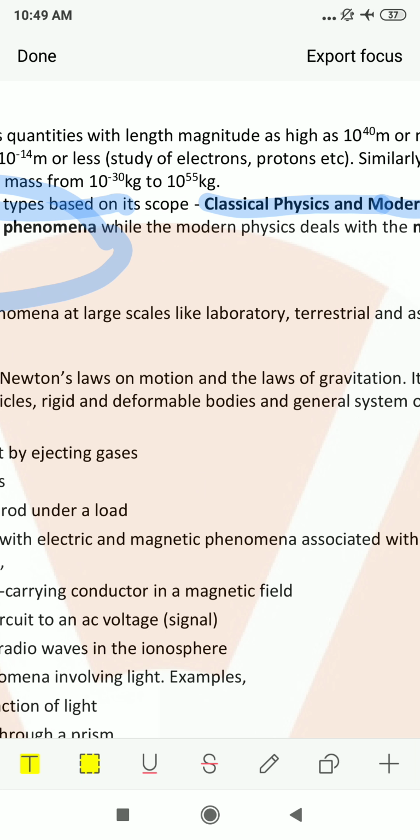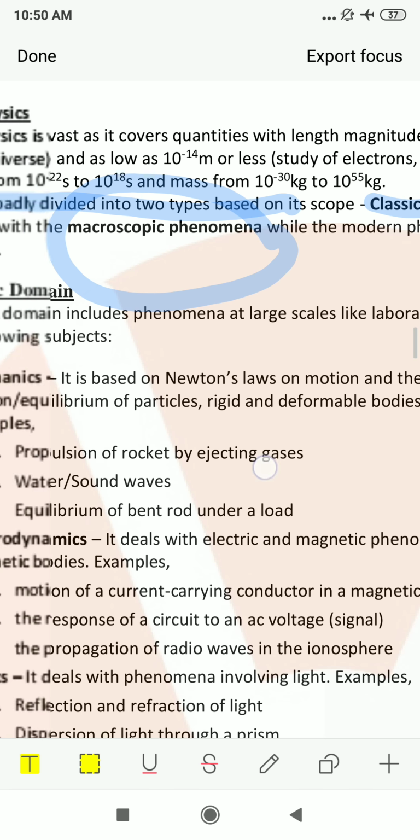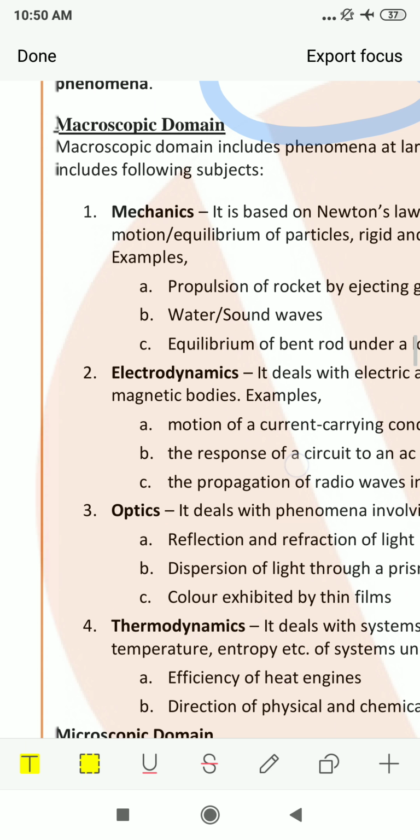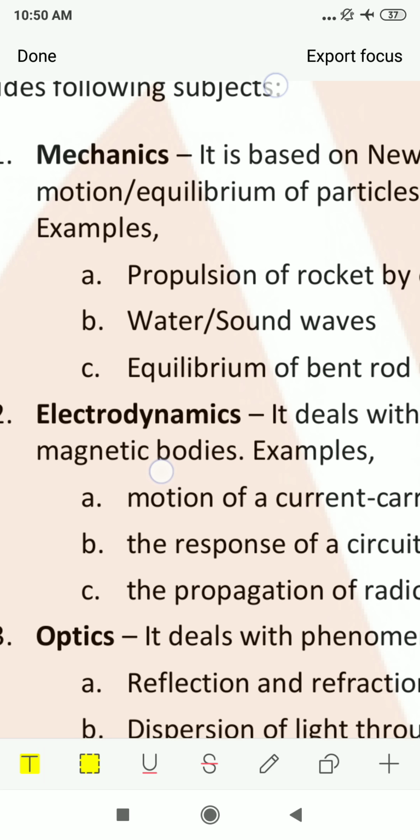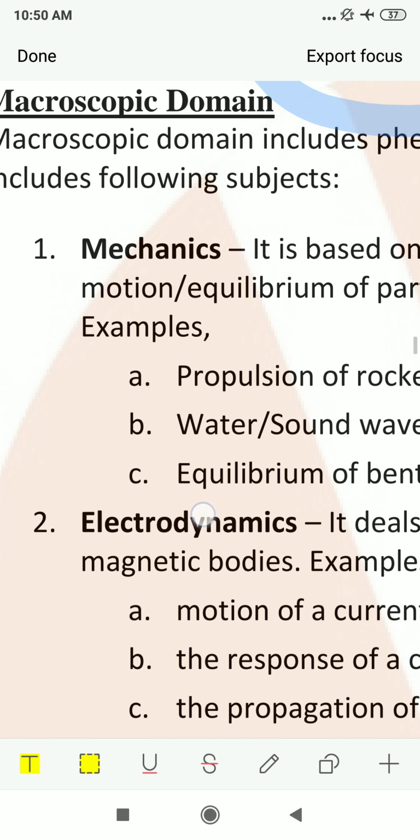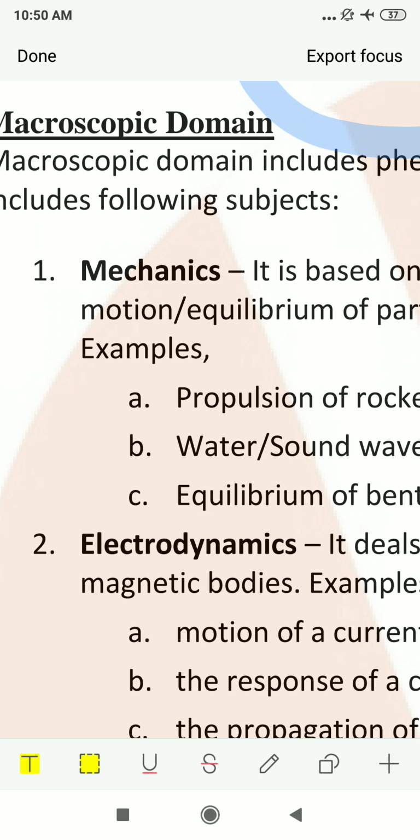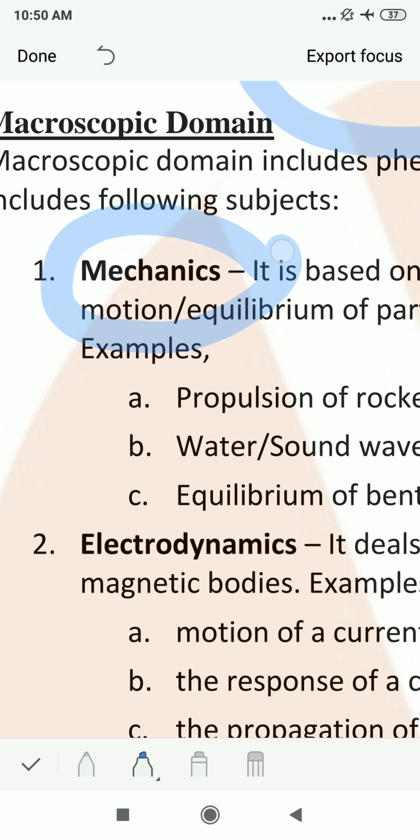And the earlier physics, you can say old physics, is classical physics. Both physics are different, and the laws of modern physics are not applied in classical physics, and the laws of classical physics are not applied in modern physics. In class 11th, basically we will study only classical physics. The first comes the macroscopic domain. In the macroscopic domain, the first topic is mechanics. Mechanics is a branch of physics.